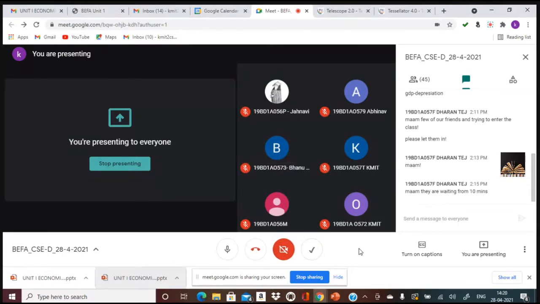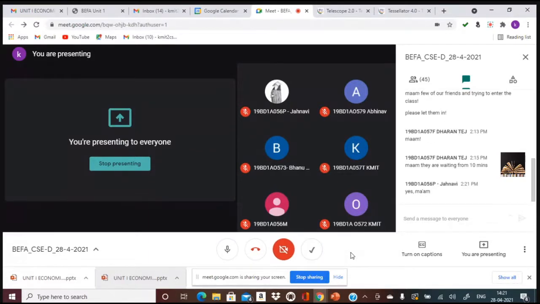We have got the instructions that you need to turn on your cameras, isn't it? If not, the students who are there have to be marked absent, is what we got as instructions from the HODs in the morning. Did you all turn on your mic and camera in the morning? Nana, it's a question that I'm asking you all. Did you turn on your camera from the morning classes?